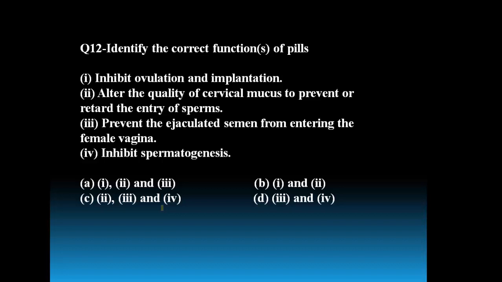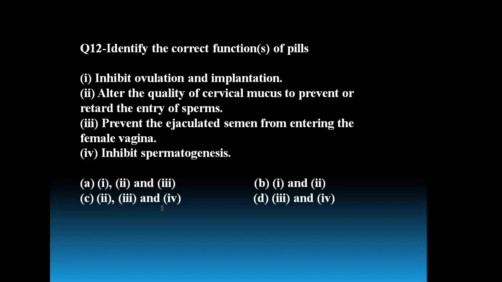Identify the correct function of pills, oral contraceptive pills. These are the pills which are used to prevent the conception. What are the given statements? Inhibit the ovulation and implantation. Alter the quality of cervical mucus to prevent or retard the entry of sperms.